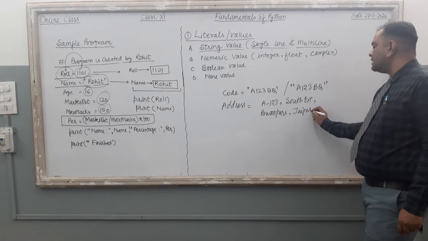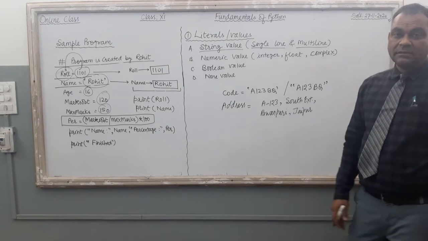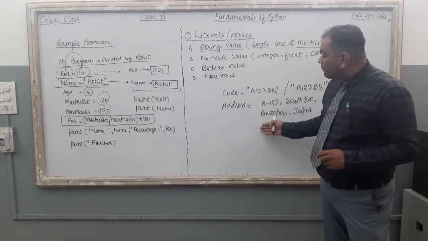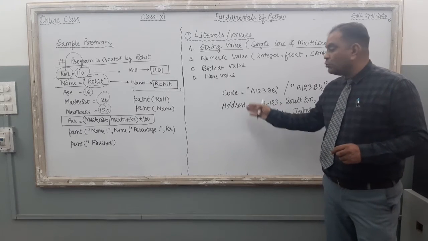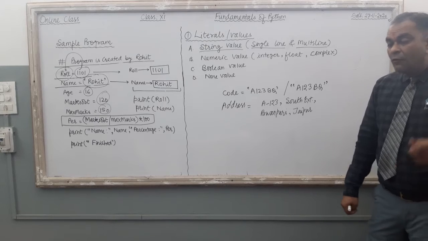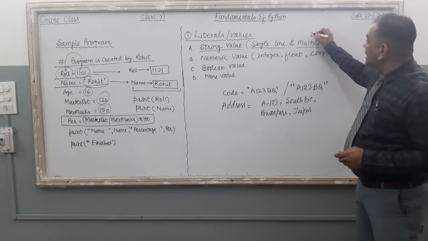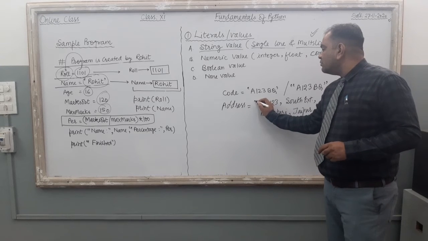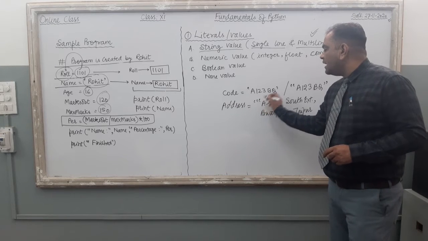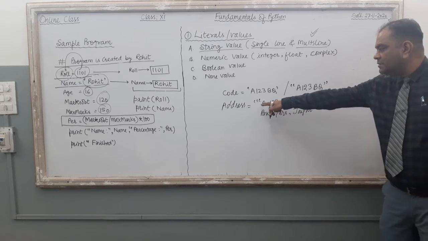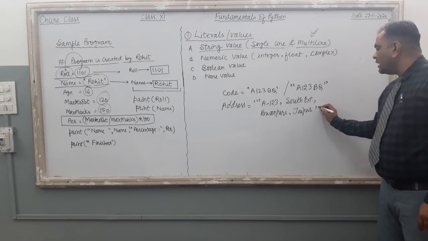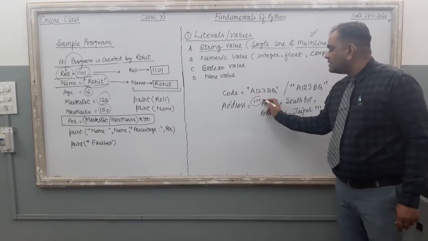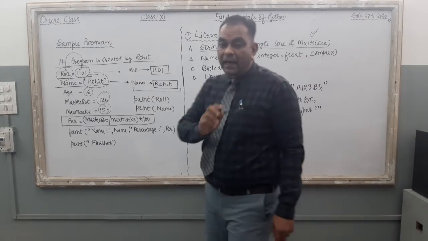Now just see, the address is in multiple lines. It means you should supply a multi-line value to the variable address, right? For that, it is under the category of multi-line string. For that, you use either 3 times single inverted comma, like this one, or 3 times double inverted comma. This is noted as a multi-line string in Python.